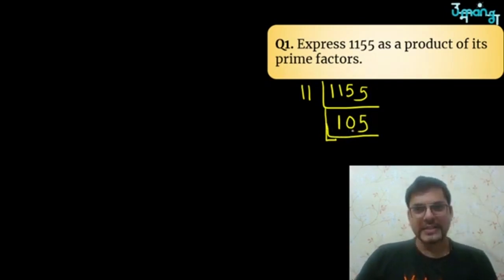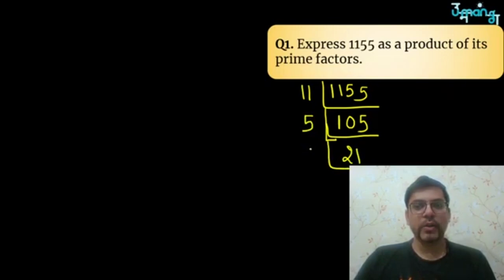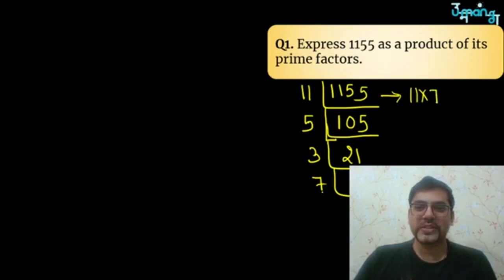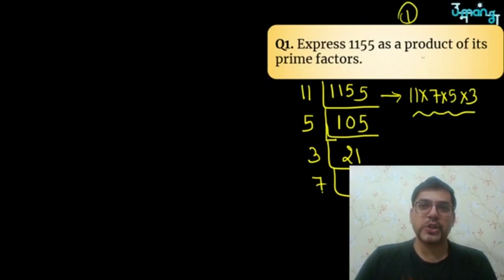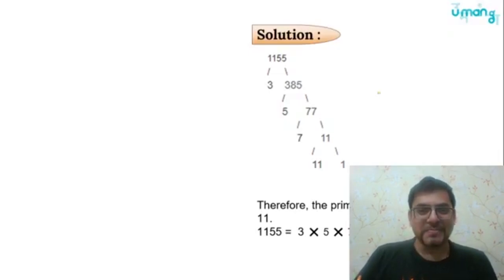After that, very easily I can figure out that 105 is divisible by 5, since the last digit is 5. So if you do that, it is 21. Without any doubt, 3 is there, so 7. 7 3s are 21 and 1 is remaining. So you have got 11, 5, 3, 7. Wow, eureka, we got 11 into 7 into 5 into 3. That's it. You have got the prime factorization and 1 mark is all yours. Cool. Very simple solution here in front of all of you.